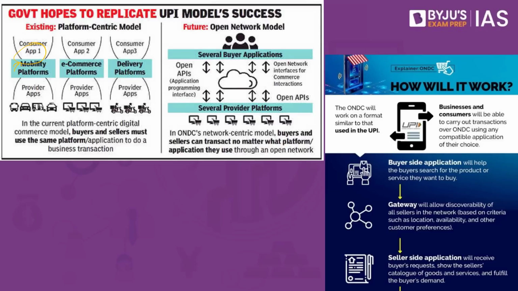Let's say you have to book a taxi: you have to go to Ola and book only on Ola. To book a taxi on Uber, you have to go to the Uber application. Similarly, with e-commerce platforms, if you're looking for a clothing brand or a goggles brand, you have to go to that individual application. Similarly for delivery platforms, you can go to Dunzo or some other applications. All you have to do is download these applications and place your order on them. That is the current model.